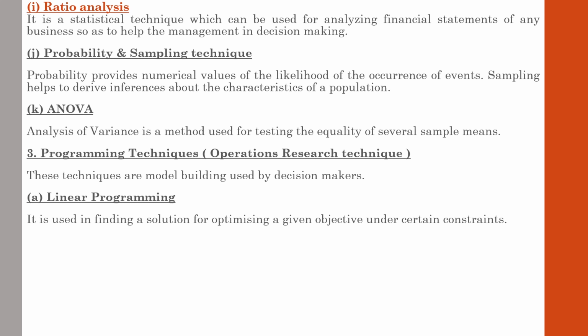Linear programming is one such tool of programming technique that helps in finding a solution for optimizing a given objective under certain constraints. We will discuss this linear programming in detail in this subject. For the time being, just understand the concept. We will go through the next area.